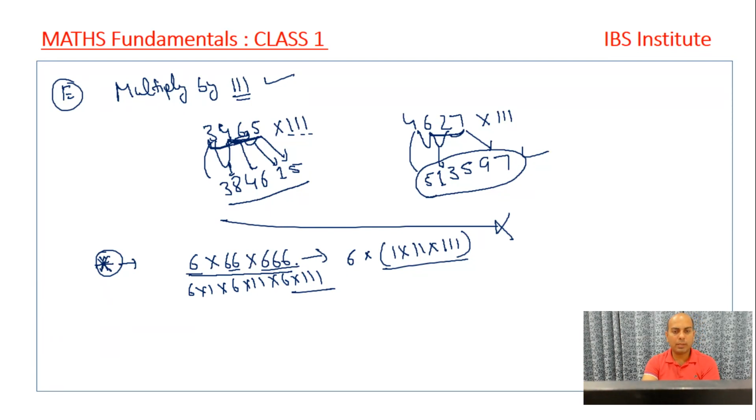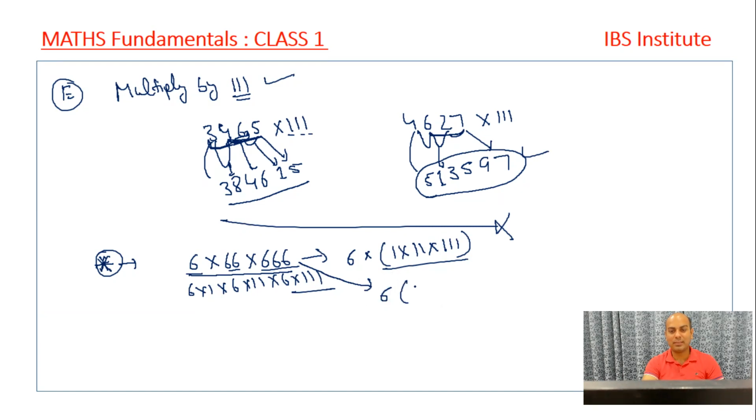And I'm telling you one thing, I was very surprised. One of the students, even conceptually, if we see that he was wrong, it was very difficult to answer his point, right? What he said was, we have 6 into double 6 into triple 6, right? What did he do? He took 6 common, right?